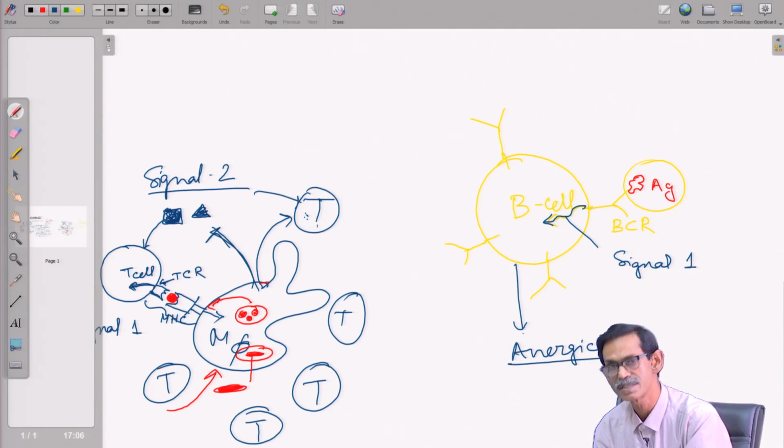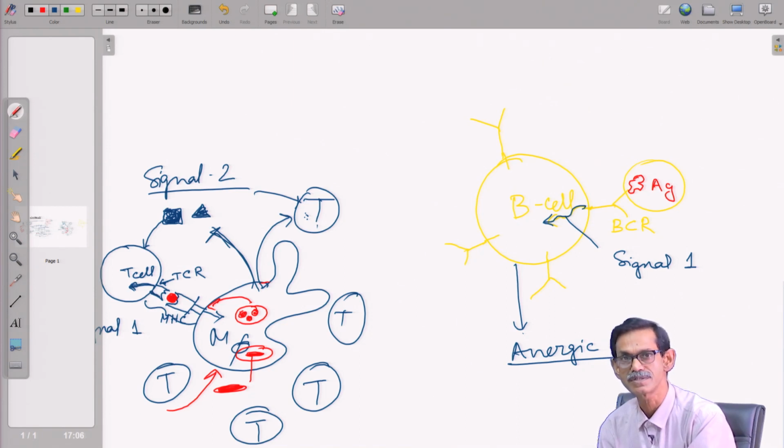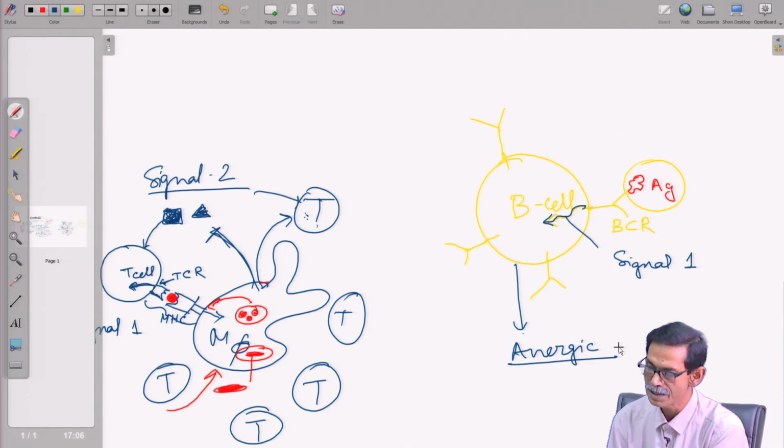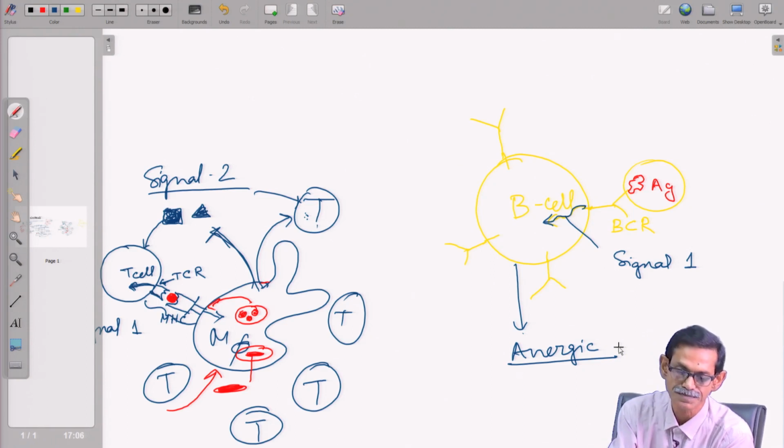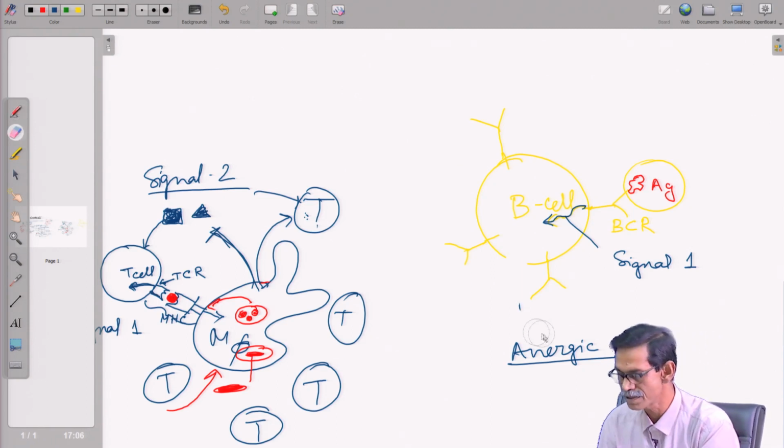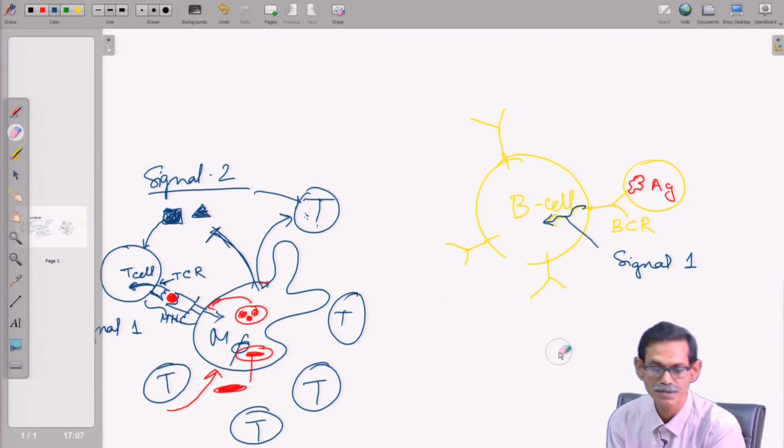Anergic means they will not work any further throughout their life. They will be totally silent or irresponsive to the immune system. So, they are basically out of the immune system. That non-specific interaction somehow happened, and that B cell will be gone. So, only this is not enough.